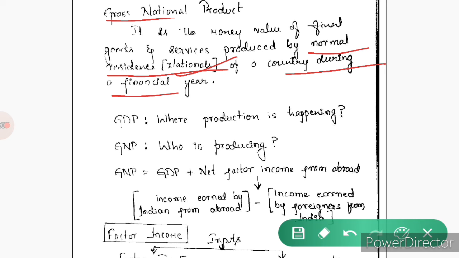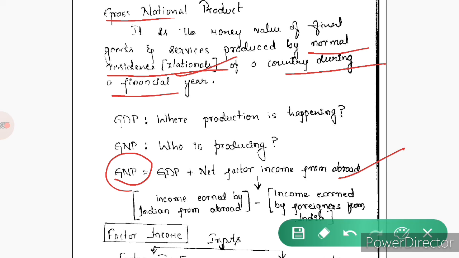So now let's derive the GNP from GDP. GDP, that is the gross domestic product, plus net factor income from abroad. This net factor income from abroad means the income earned by Indians from abroad minus income earned by foreigners from India.